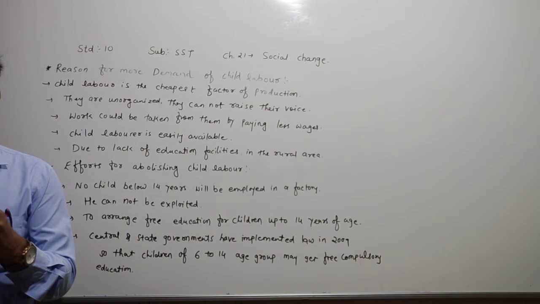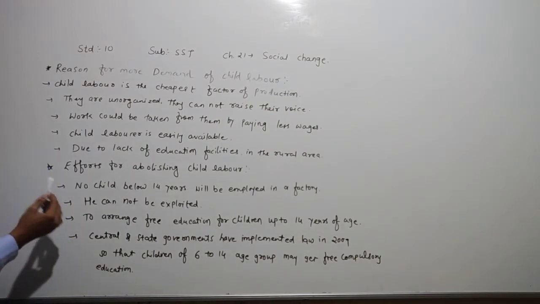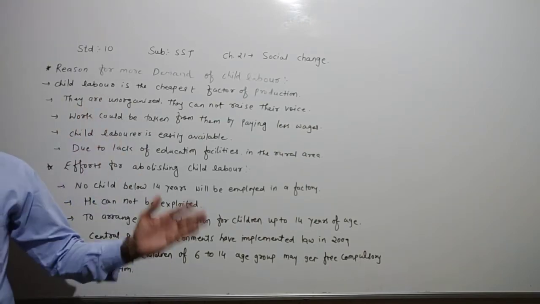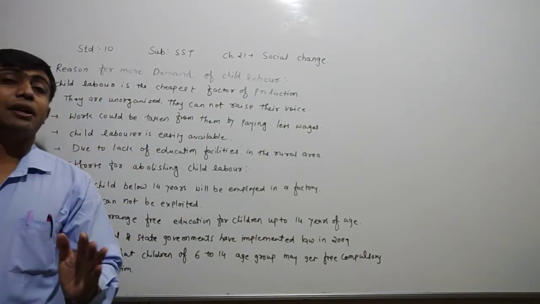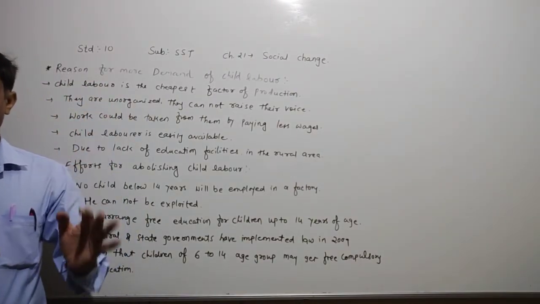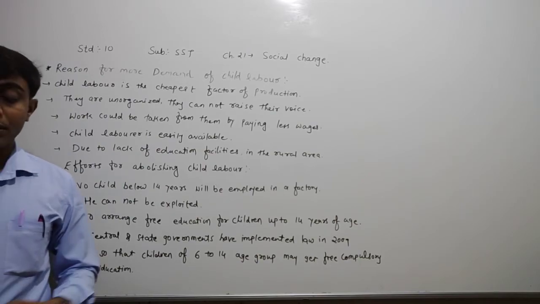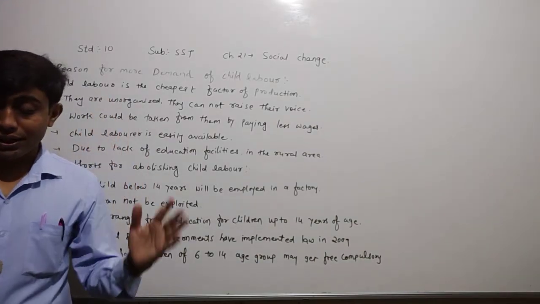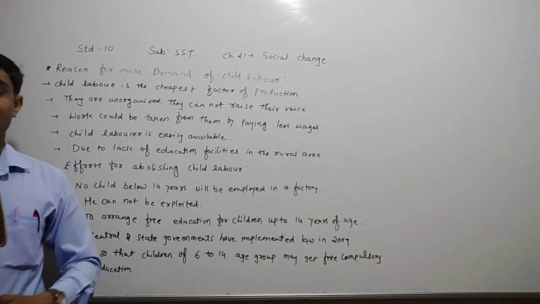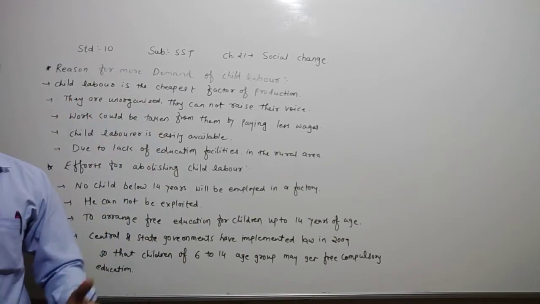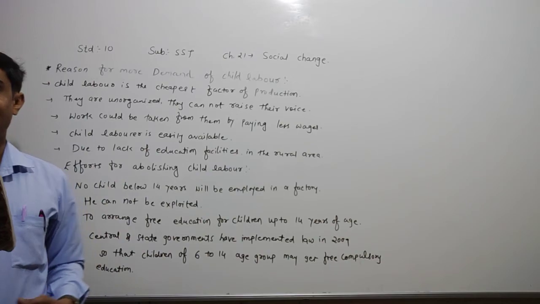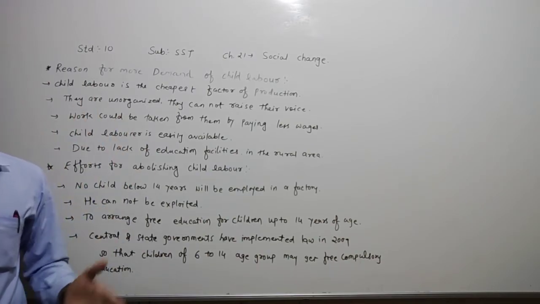Now dear children, efforts for abolishing child labor. What efforts for abolishing child labor? It means બાળ મજૂરી અટકાવવા માટેના ઉપાયો. Many constitutional provisions have been made by the government. Here the central as well as the state government prepared many laws to stop child labor, and constitutional provisions have been made in order to abolish child labor as well as child exploitation or abuse.